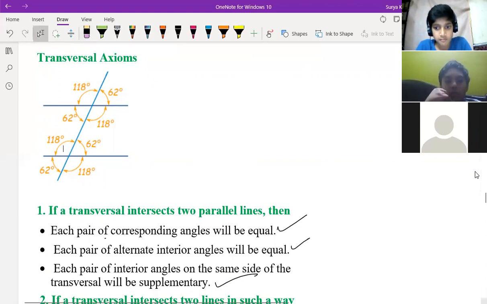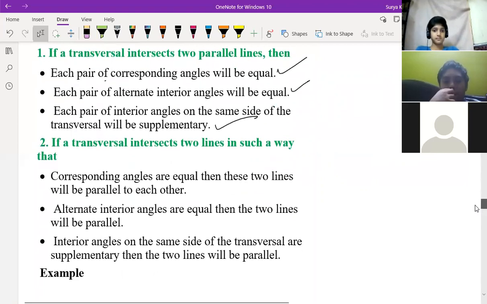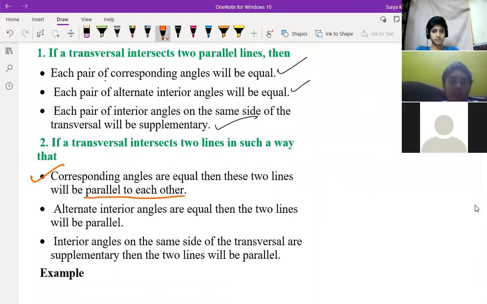Sir, we can also use the vertically opposite angles theorem, right? Yes, you can use so many theorems, no problem. Using vertically opposite angles and alternate interior angles, if you know one angle, you can find all the angles. So these are the things. If corresponding angles are equal, then we can prove that two lines are parallel to each other. And if two lines are parallel to each other, corresponding angles are equal. Like that only, the axiom and its converse.